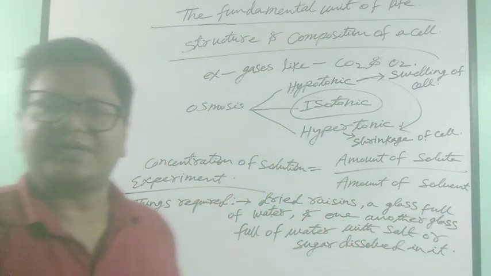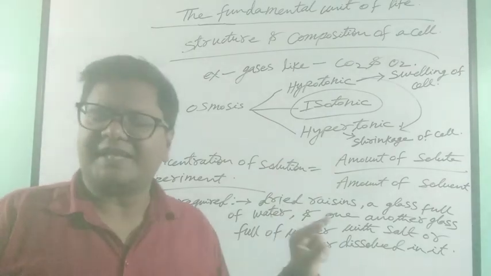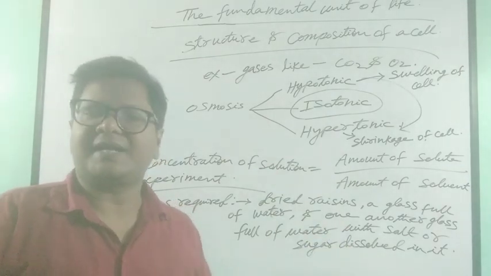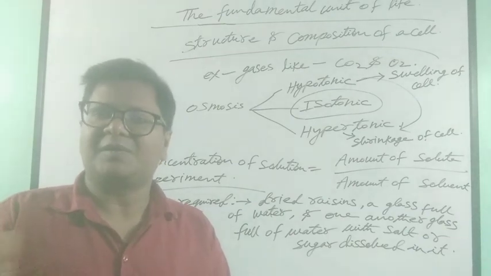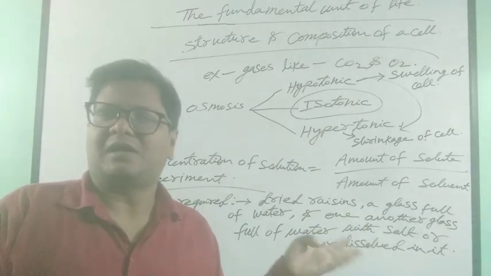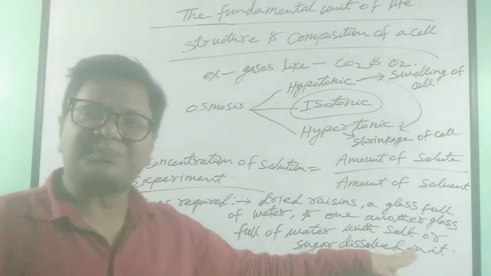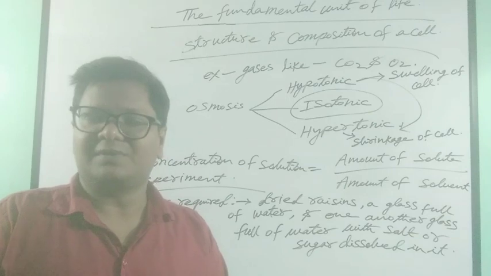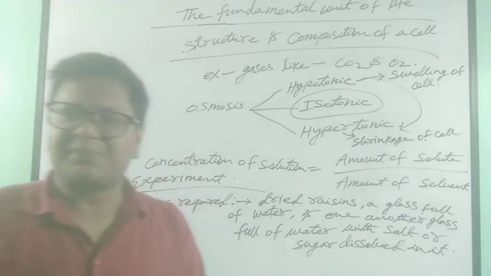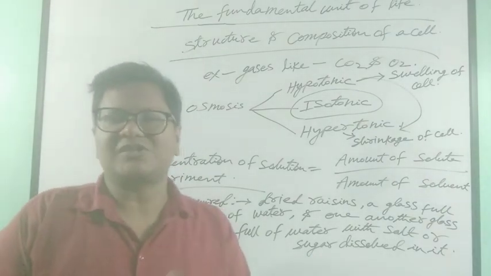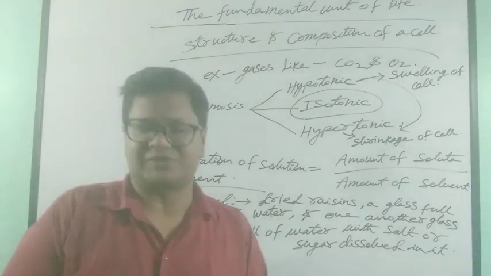See, the things we require are: take a few raisins and a glass full of water and another glass full of water, but some solutes like sugar or salt should be dissolved in that, so that we are preparing a medium in which we have dissolved sugar or salt. We are preparing a concentrated solution.